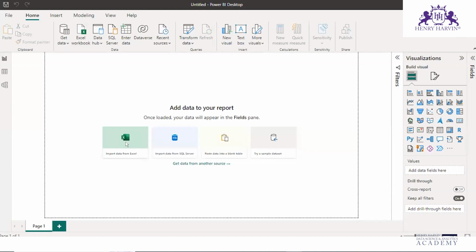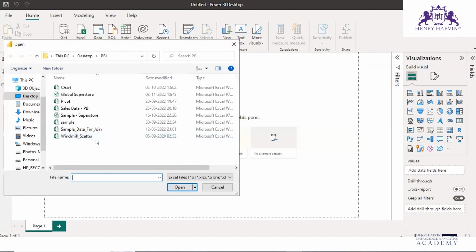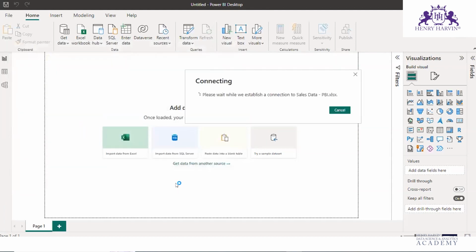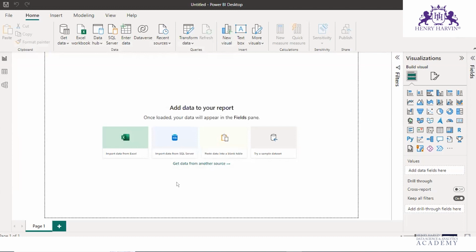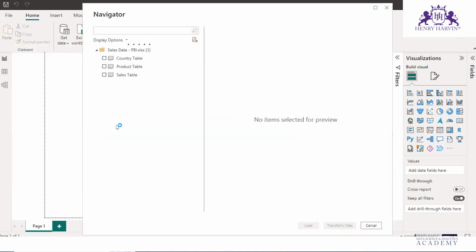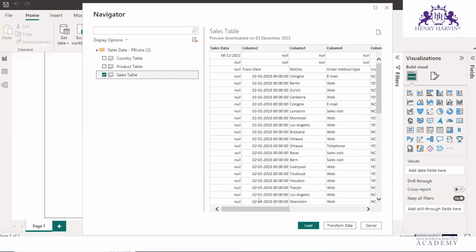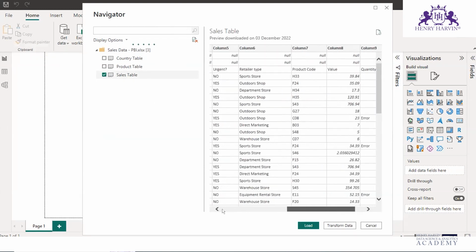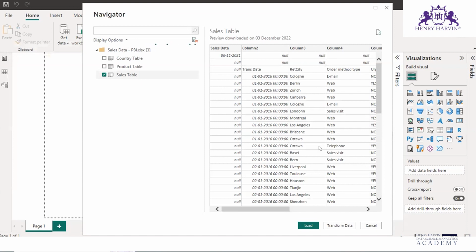So let us load the data. Let us load the sales table data. This is how this table looks. So let us load it.